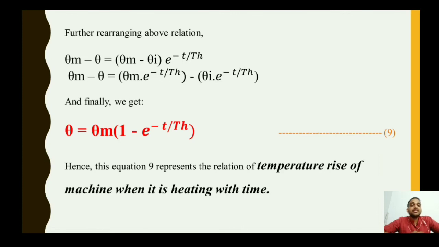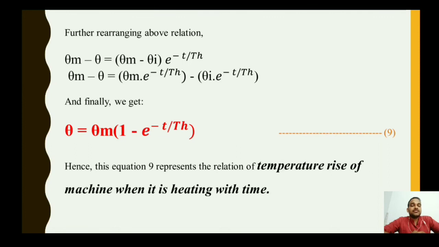This is the final relation, given by equation 9. As I told you, you have to neglect the initial value of temperature term, theta I into e to the power minus t upon TH, because we are considering the derivation for temperature rise of the machine when it is heating, not when it is cooling.